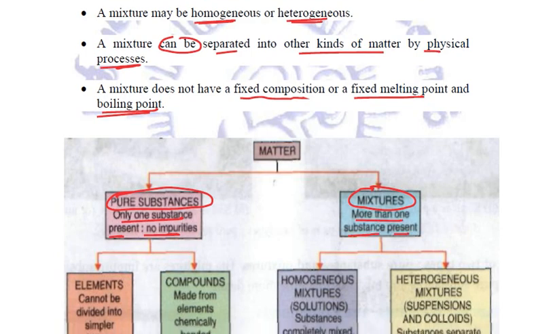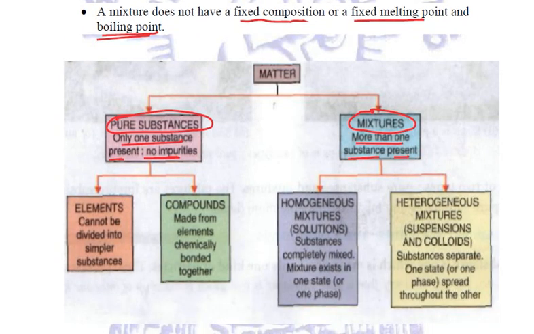These pure substances are further classified as elements and compounds. Elements cannot be divided into simpler substances, and compounds are made from elements chemically bonded together.